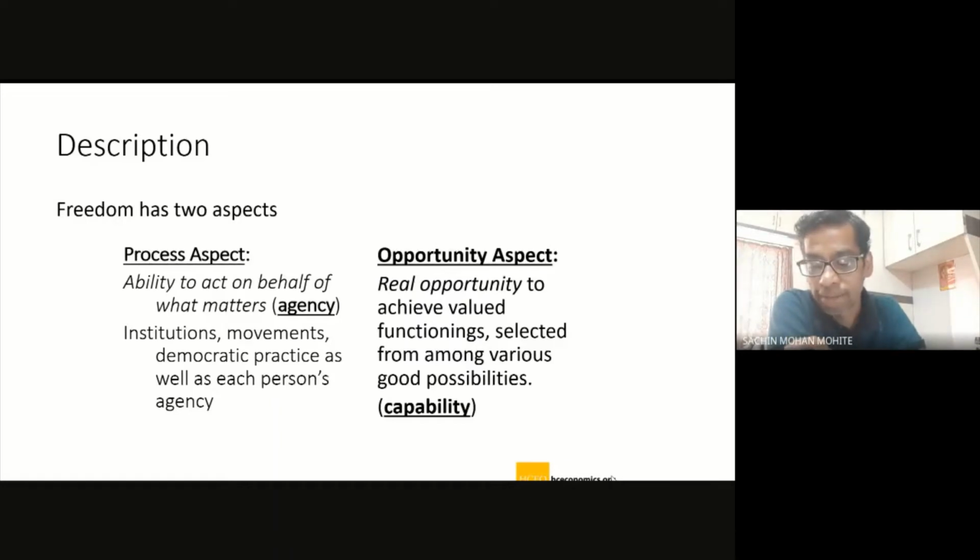right? And then slowly we are entering into agency. I'm not discussing much about agency because in the next slide we'll be discussing that. So the process aspect highlights that freedom is the ability to act on behalf of what matters to us, whereas the opportunity aspect discusses the real opportunity to achieve valued functioning selected from among various good possibilities. That means it's basically talking about capabilities.